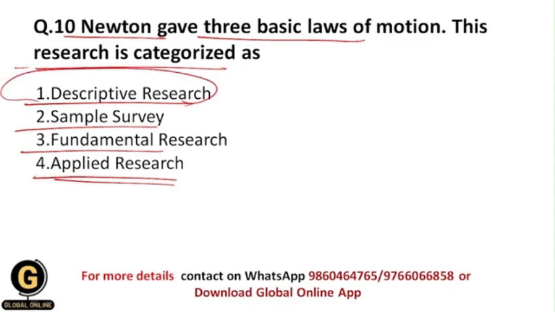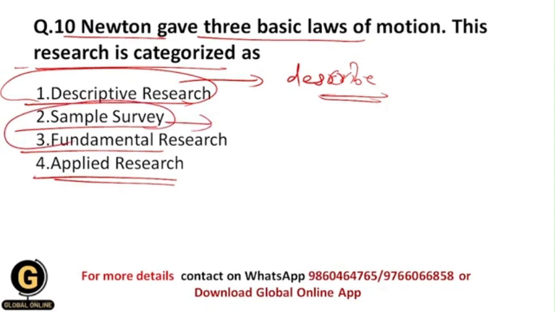So students, descriptive research is a type of research in which we describe the characteristics. We describe any kind of situation, incidence or fact by using this kind of research. And what is a sample survey? A sample survey is nothing but you are doing a survey. You are giving questions to your respondents, and your respondents give answers to your questions. So these are sample surveys.